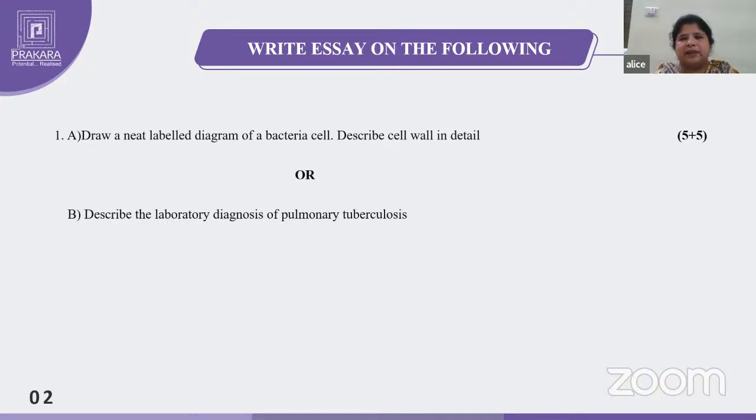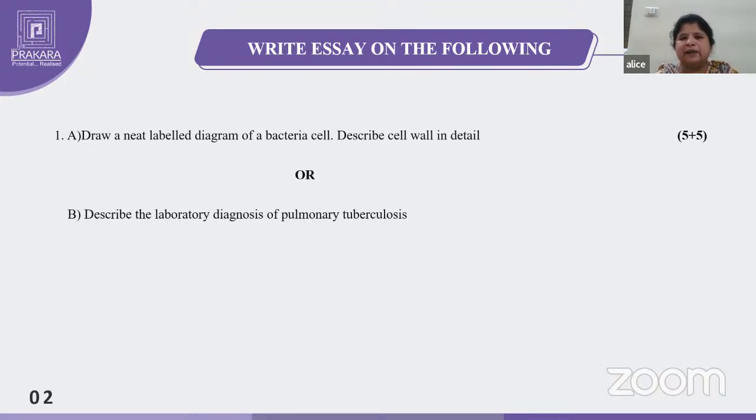And coming to the cell wall, first, what is the cell wall? What are the functions of the cell wall? So the definition of the cell wall, what are the functions of the cell wall? What are the components? So first, peptidoglycan. The cell wall will give rigidity to the bacteria. Rigidity means strength. So you have to write point-wise. So remember, don't write in paragraphs. So for any question, use flowcharts, or you may write point-wise.